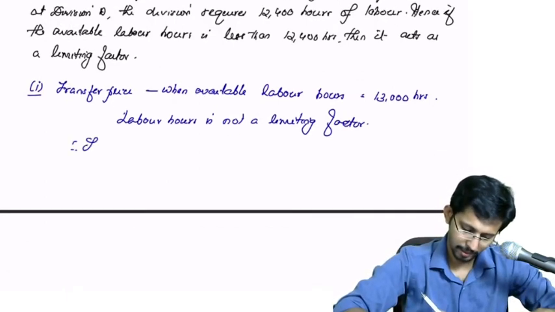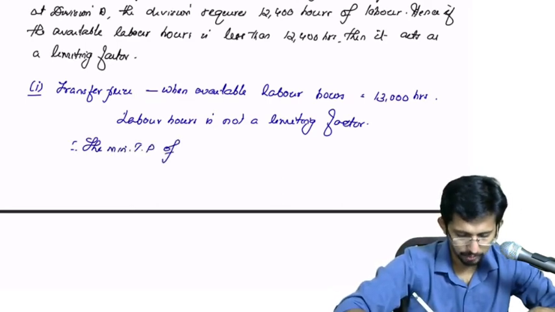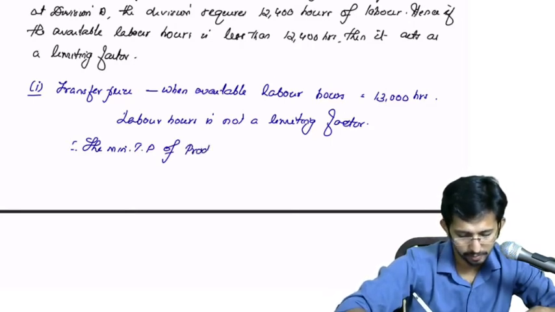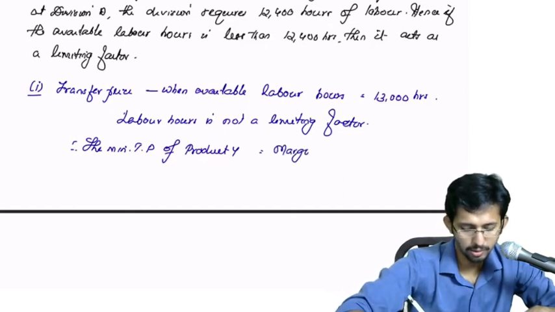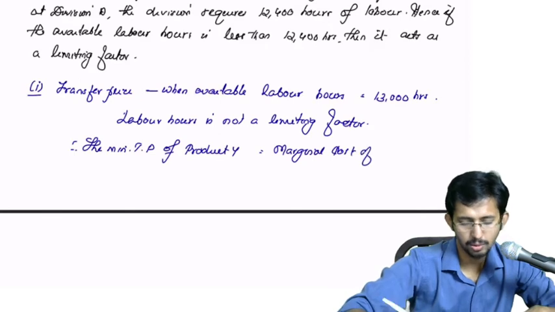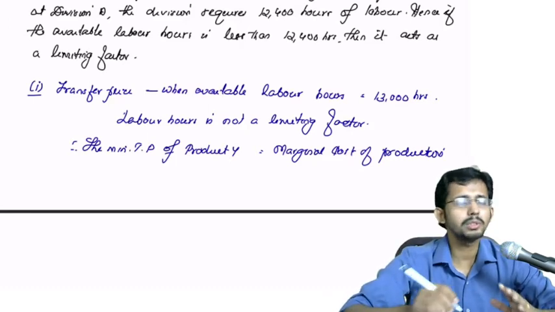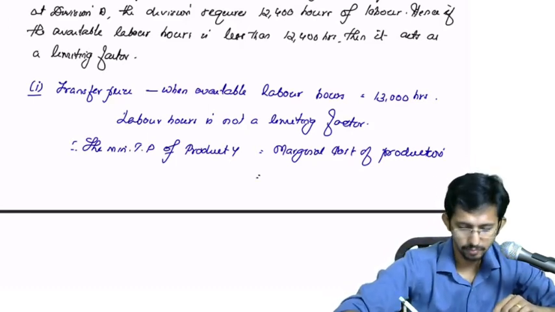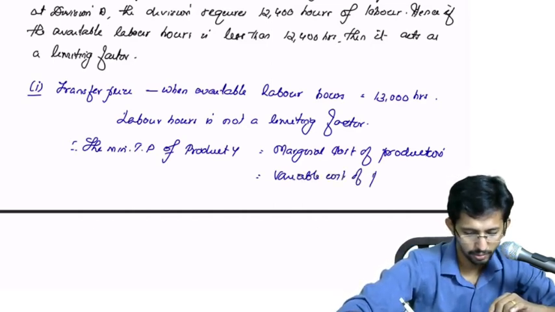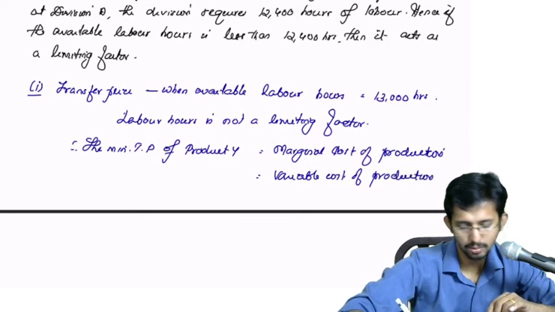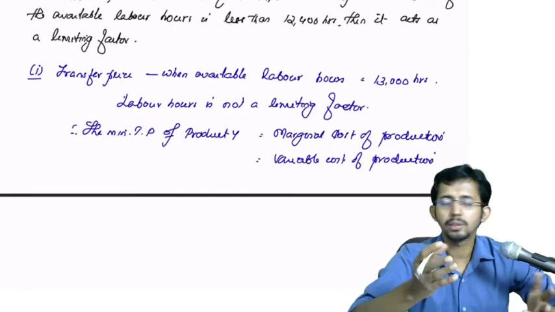Therefore, the minimum transfer price of product Y will be what? Marginal cost or relevant cost of production or variable cost of production, whichever terminology you use, that's fine. And that is equal to the variable cost of production. Since there is no limiting factor, there is no opportunity cost because labor hours are plenty.